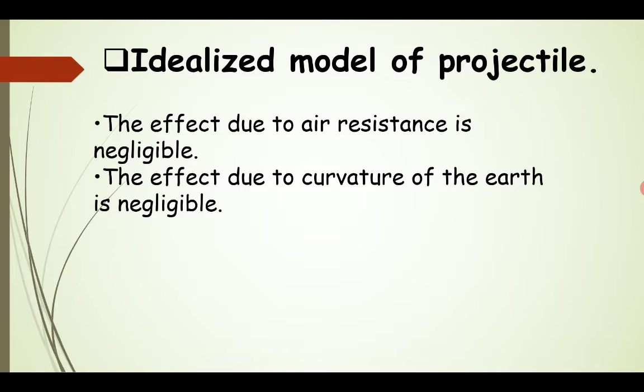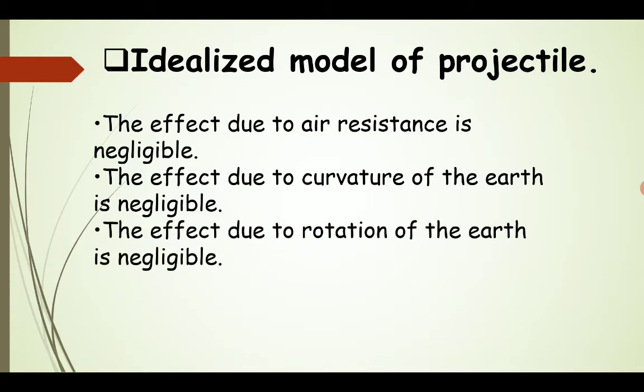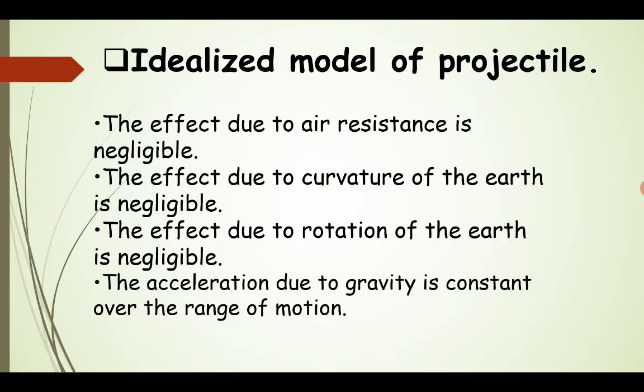Earth is not uniform, but that non-uniformity should not affect the projectile motion. Then the effect of the rotation of earth should be negligible. And last but not least, a very important point, the acceleration due to gravity is constant over the range of motion. So these are the points for an ideal projectile.